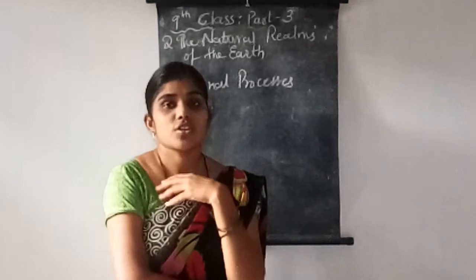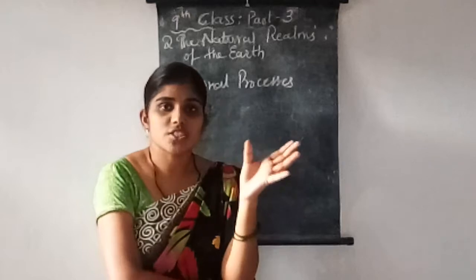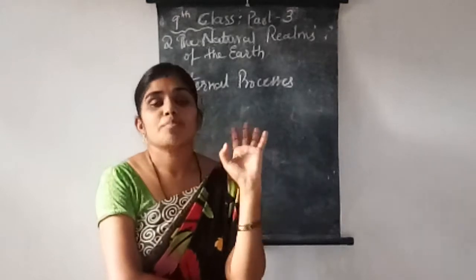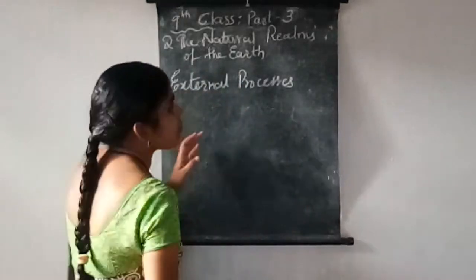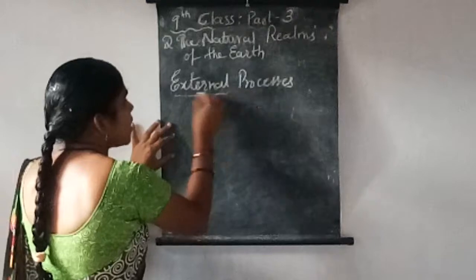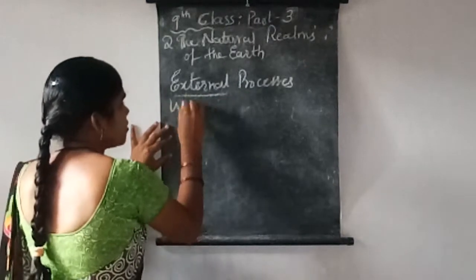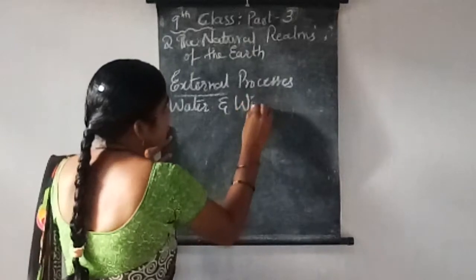Now we are discussing the external changes which happen because of water and wind. The two major things which are changing the earth surface are water and wind.